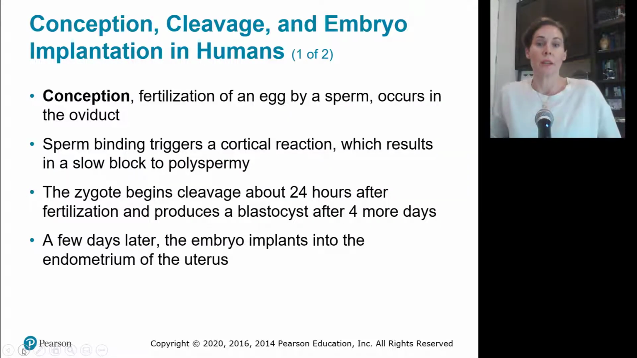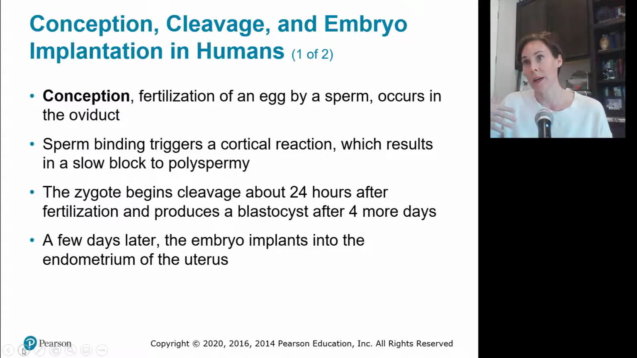Conception is fertilization of the egg by the sperm. It occurs in the oviduct in humans. Sperm binds and triggers that cortical reaction, and then the block of polyspermy occurs. The zygote begins cleavage after about 24 hours and produces a blastocyst after about 4 more days.